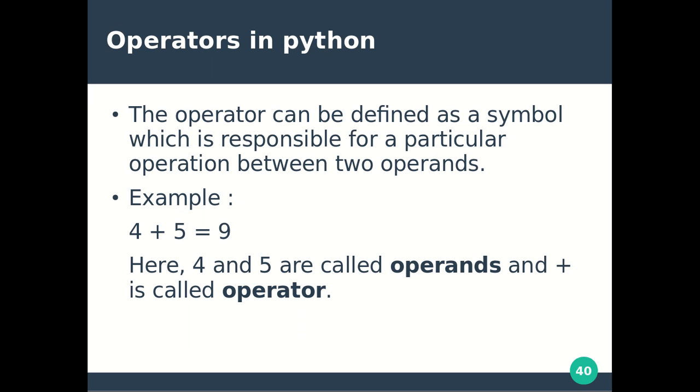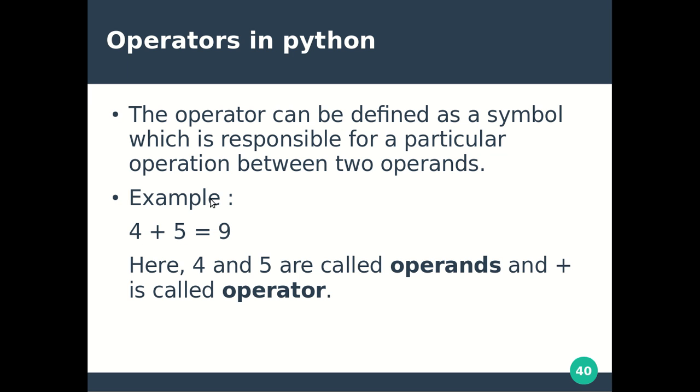Basically, what is an operator? An operator is a symbol which is responsible for performing a particular operation between two operands. For example, 4 plus 5. So 4 and 5 are the operands, whereas the plus symbol indicates an operator. You have learned this concept in previous languages, C, C++, PHP, JavaScript, so you are very well acquainted with these operators. Operators are the same, but the syntax is different in every language.